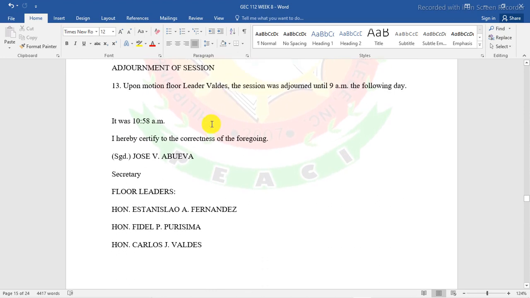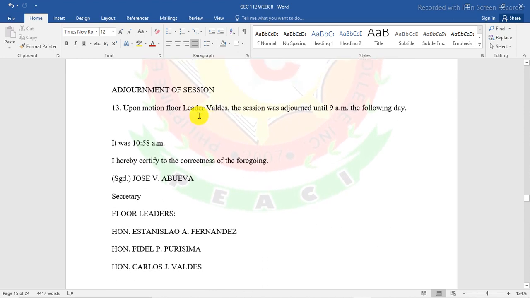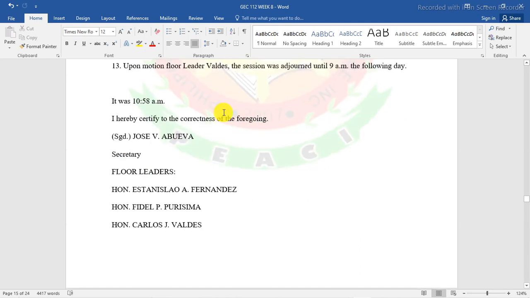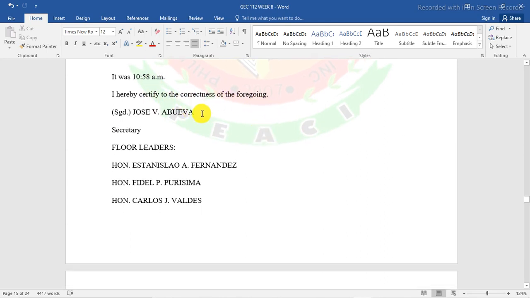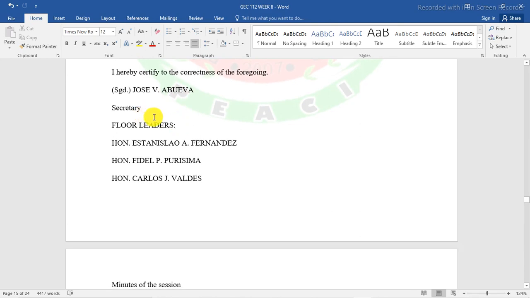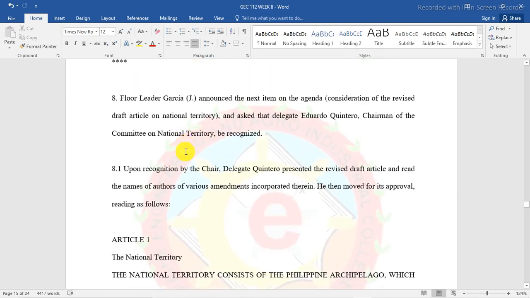So, adjourn meeting. Upon the motion of Floor Leader Valdez, the session was adjourned at 10:58 a.m. I hereby certify the correctness of the foregoing. So, SGD Jose de Abueva. So, ito yung secretary, floor leaders natin.